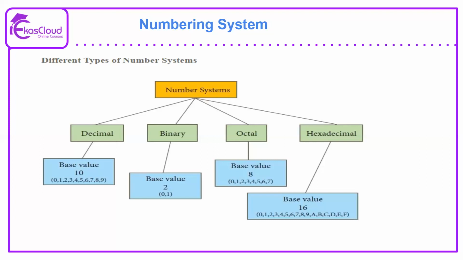It is still a number, but it is denoted in up to 9. It will be denoted in the actual decimal values, that is 0, 1, 2, 3, 4, 5, 6, 7, 8, and 9. 10 onwards, it will be all represented in alphabetical characters. So 10 will be denoted by A, and 11 will be denoted by B. 12 will be denoted by C, and 13 will be denoted by D. 14 will be denoted by E, and 15 will be denoted by F. So that is the total 16 digits. So the base value is 16.